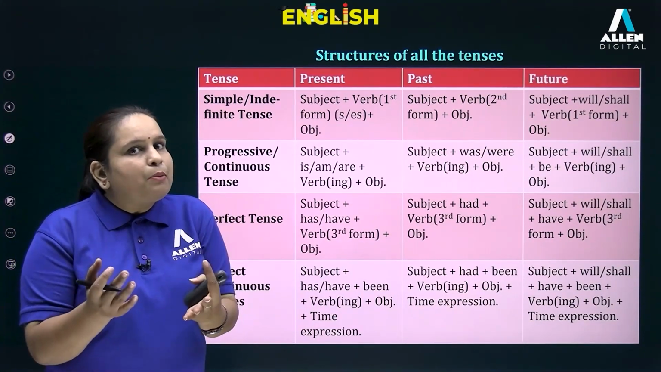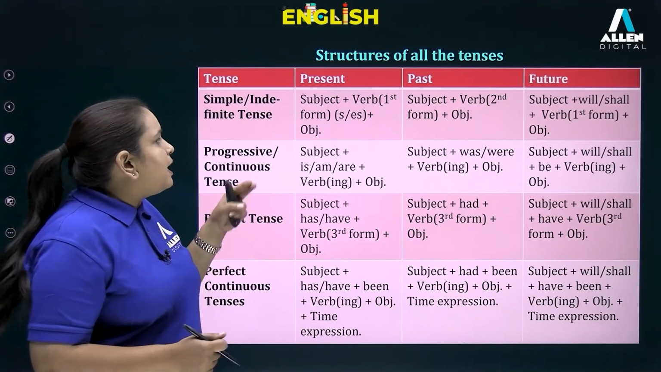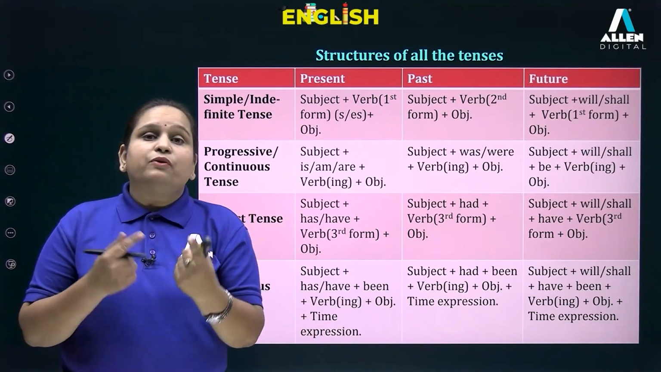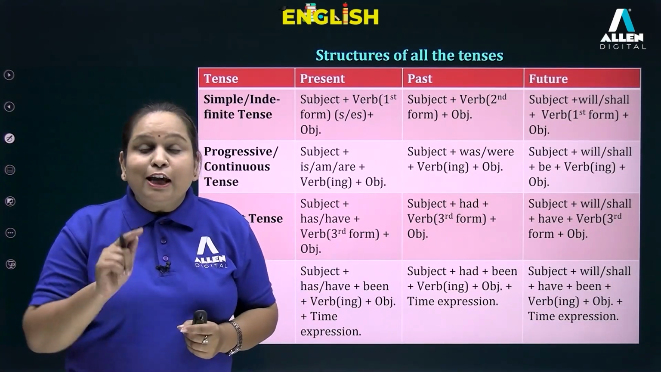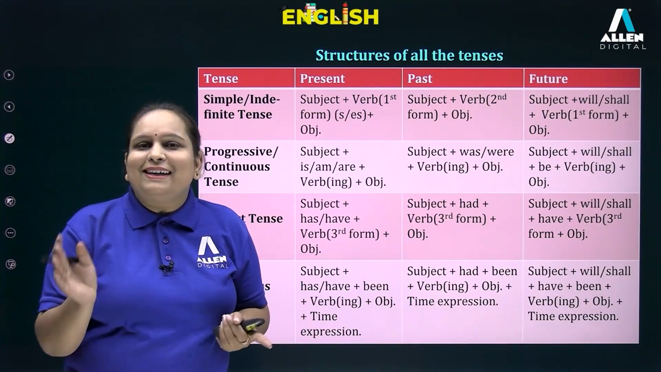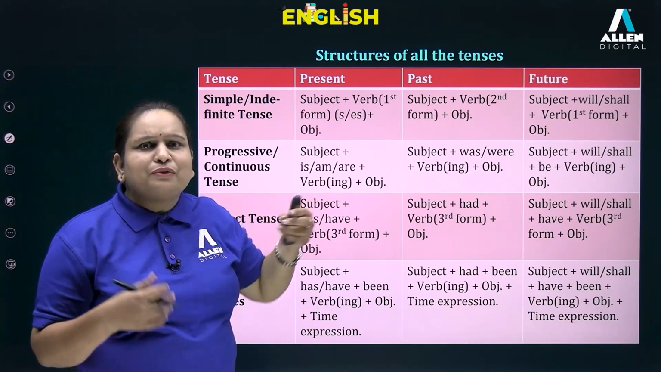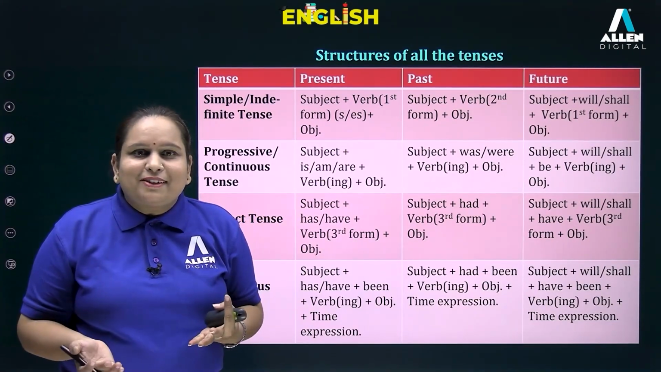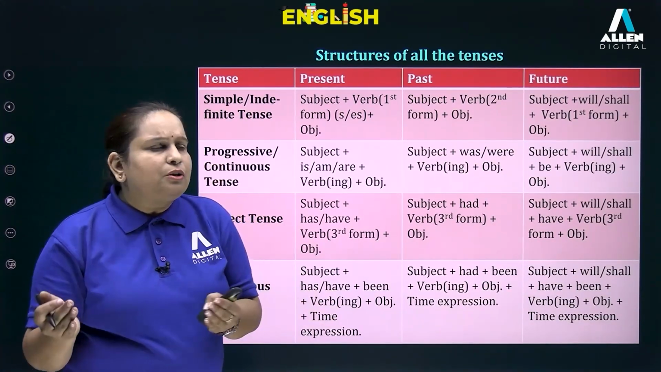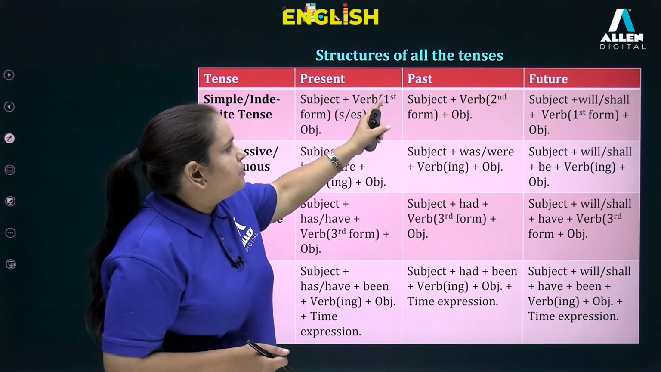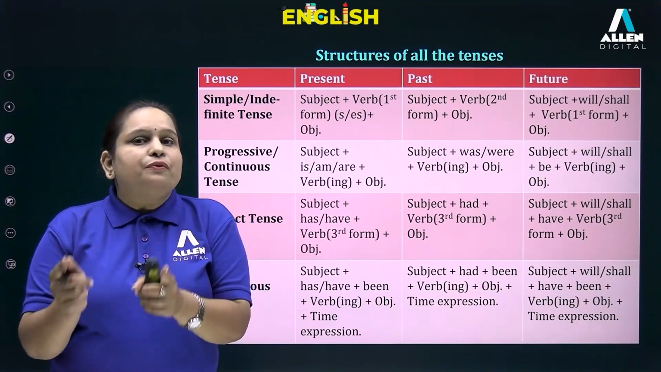Okay, so let us now begin with simple or indefinite tense. First of all, present. So you write your sentence like this: subject plus verb first form, S or ES. If your verb is singular, add S or ES. If the verb is plural, don't add any S or ES after your verb. Then the object, if it is there, right? It's not compulsory that after every verb there would be some object, right? It can be or it cannot be. Then simple past, subject plus verb second form, and simple future, subject plus will or shall plus verb first form.